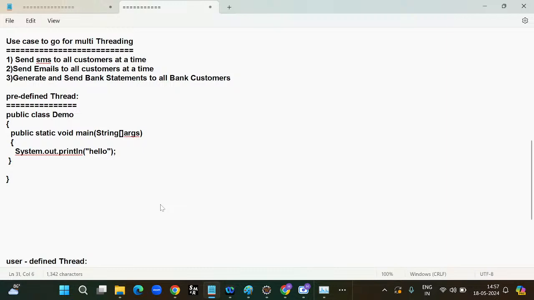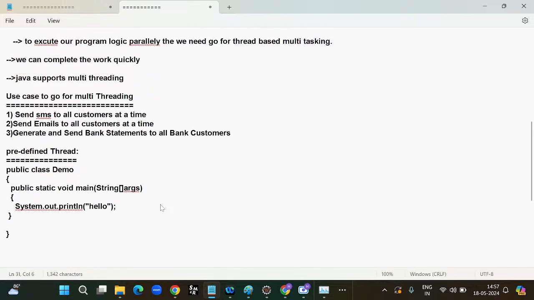Okay, fine. After this, we should know about threads. We have two kinds of threads. One is the predefined thread. The second is the user defined thread. Predefined thread means: this is the public class Demo, and here we have the main method. In the main method, I have written a dummy message, Hello.